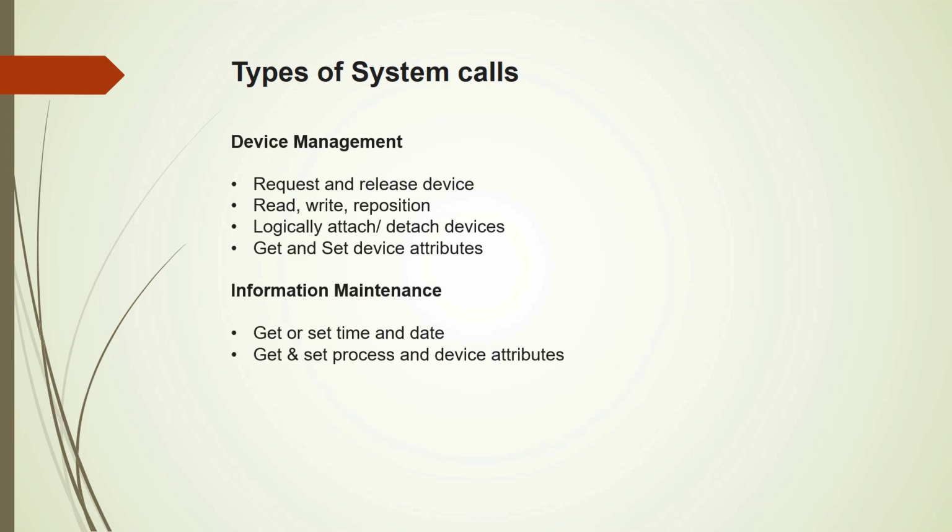Next is communication. So this involves creating a communication connection. The processes may want to communicate with each other. There are two ways of communicating: message passing and shared memory. For that, they need to create the connection before they start the communication. Similarly, when the communication is over, they will delete the connections.